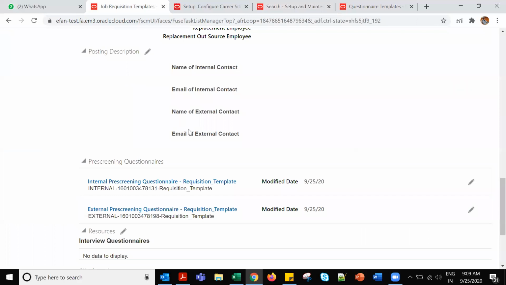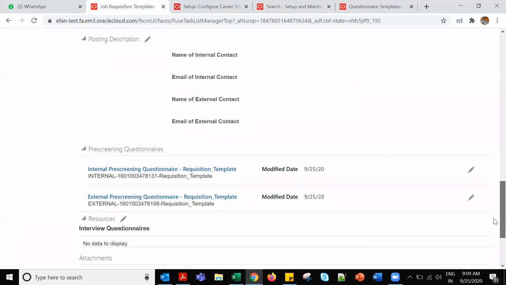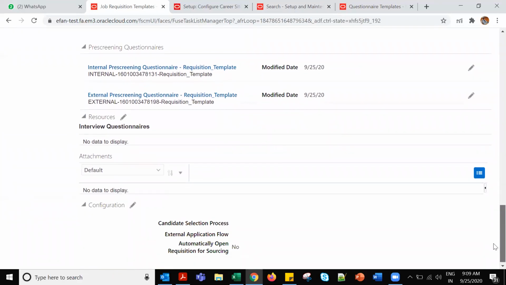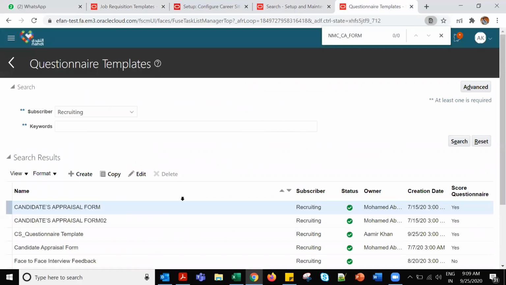We are creating something here. This is the requisition template. What name do I give? Requisition template. And from there, I was here: pre-screening question templates, interview questionnaires, and external application flow, country selection process. But I think I created it under a different one. Let me check that.